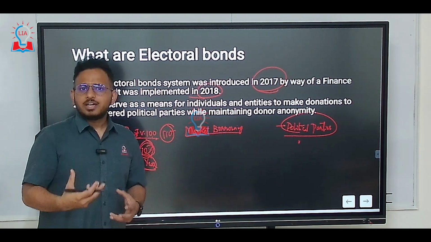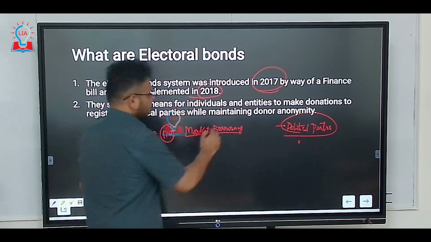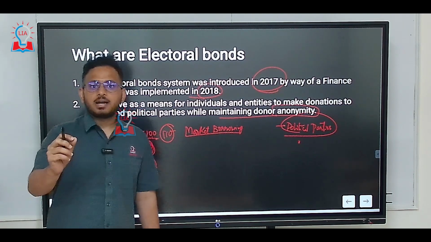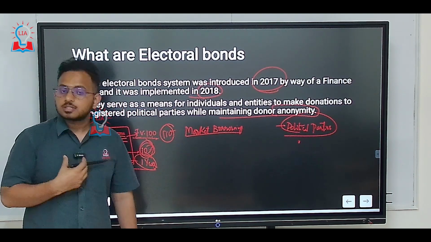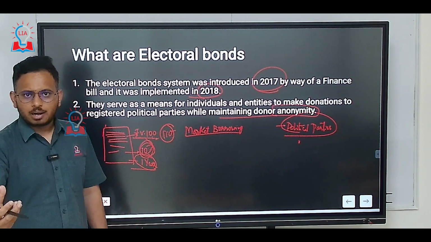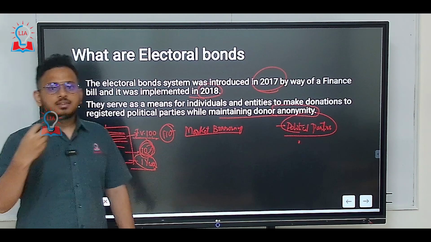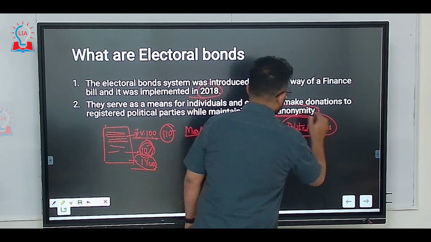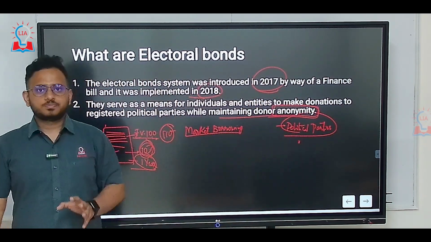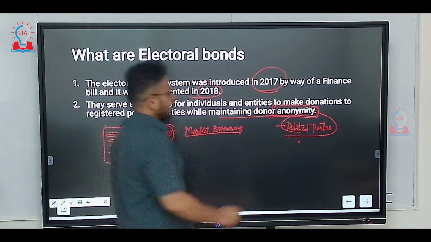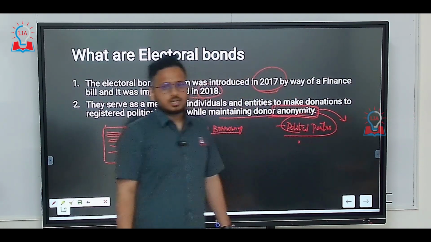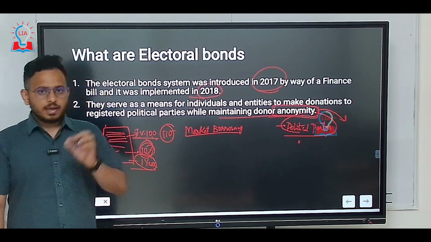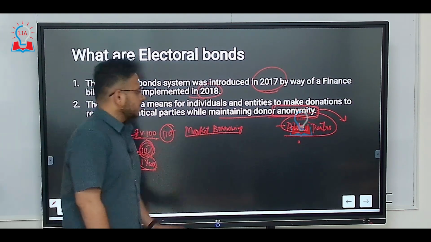But you might ask, what is the big issue in this? The big issue is the anonymity of the donor. Except the political party that has received the fund, or the person who has donated the money, nobody will get to know that this individual has given this amount to this particular political party. Complete anonymity will be maintained. This is the reason why there is an issue. This complete anonymity is against the basic structure of the constitution, that is free and fair elections and maintaining transparency in the process of elections. This is the issue.